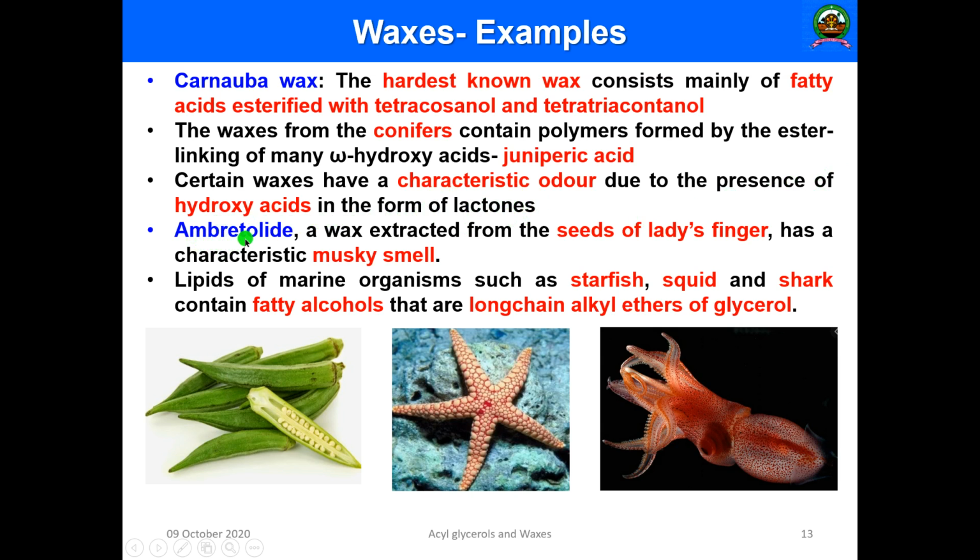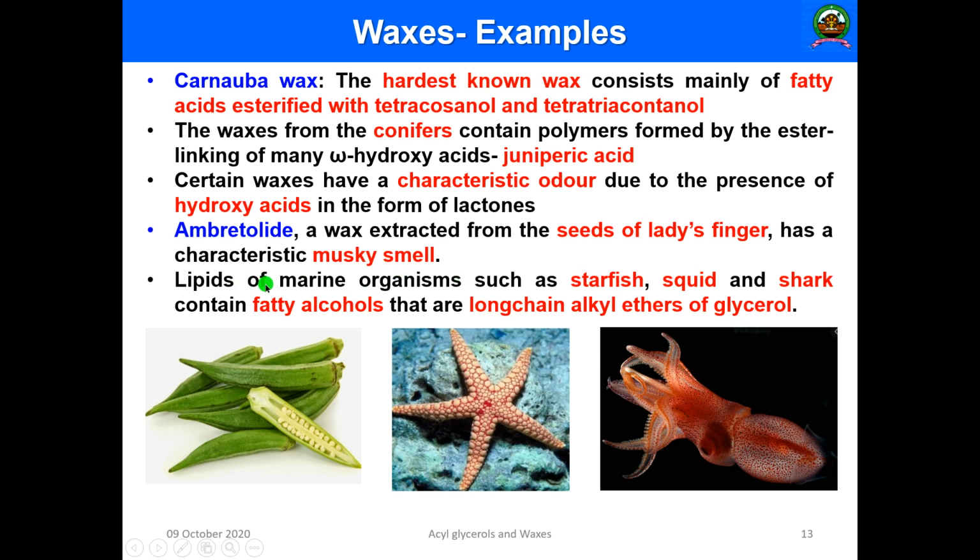umbrettolide, a wax that is extracted from the seeds of lady's finger. If you cut the lady's finger, you can see these seeds here. There is a characteristic wax that has a musky smell, and because of this particular component, the seeds of lady's finger have a musky smell.